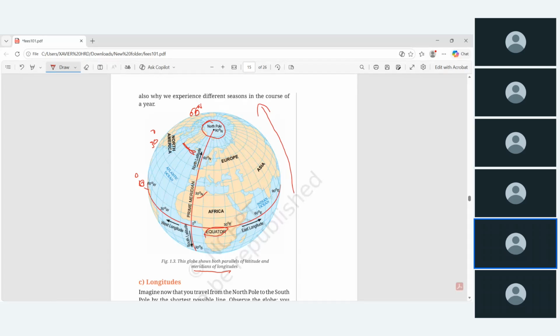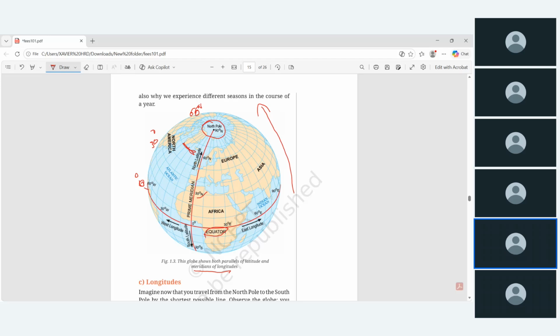And all the lines are parallel to the equator. This is for our convention; we have taken only 10, 20, 30, but generally it is 0, 1, 2, 3, 4 up to 90 degrees. Above the equator is the northern latitude, and below the equator is the southern latitude. Okay, this is the latitude.